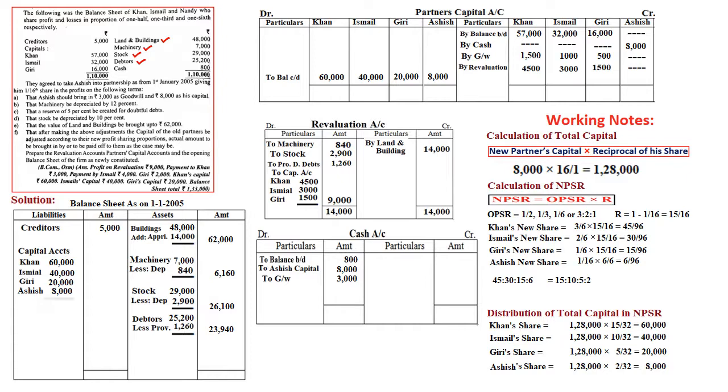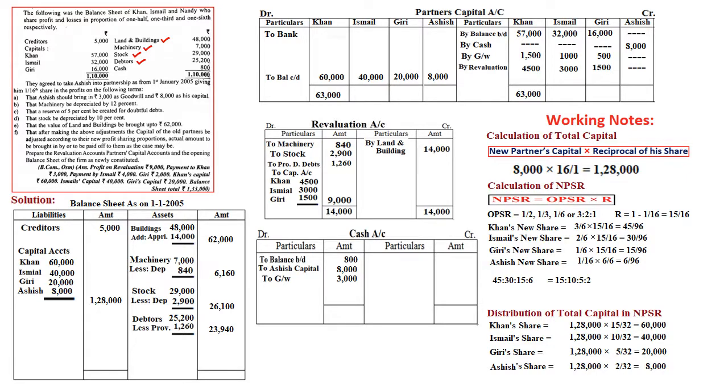Once this is done, we need to close the cash account. And of course, Ashish's account will tally with 8,000 because cash is already brought. So we will close the cash account. We are getting the balancing figure, that is 14,800. This balancing figure is the cash closing balance. It will be written in the balance sheet as cash at bank, 14,800.